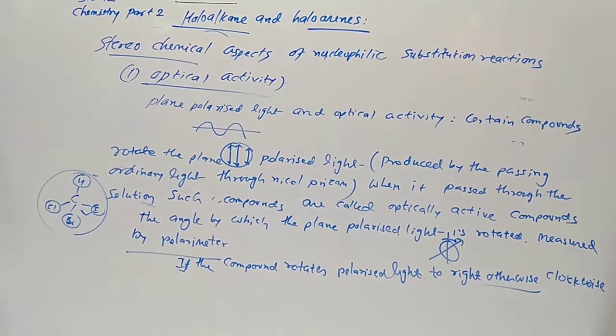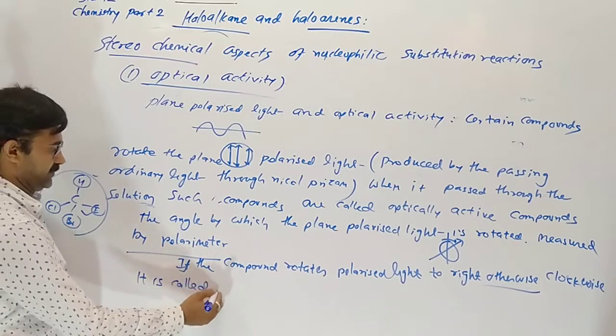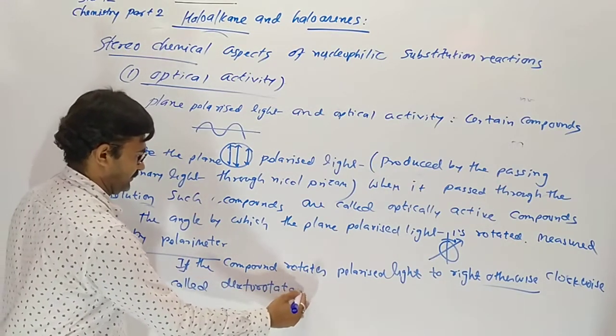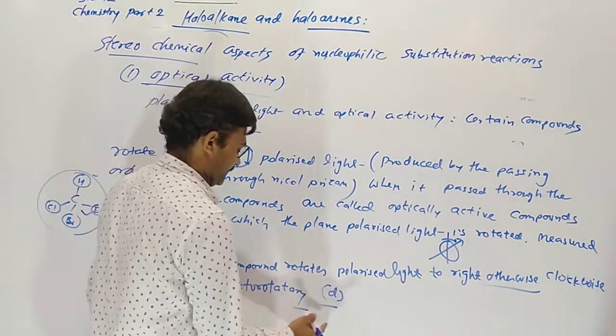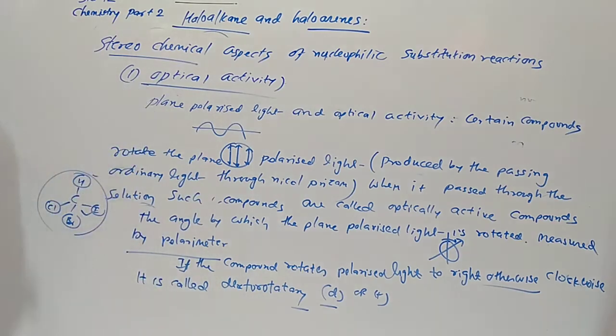Light deviates clockwise. It is called dextrorotatory. Its symbolic representation is small d or plus, positive.